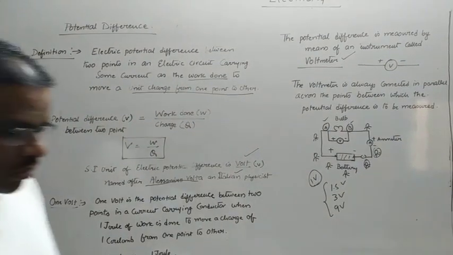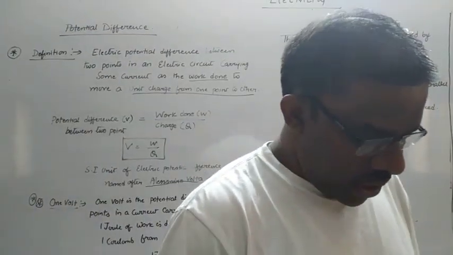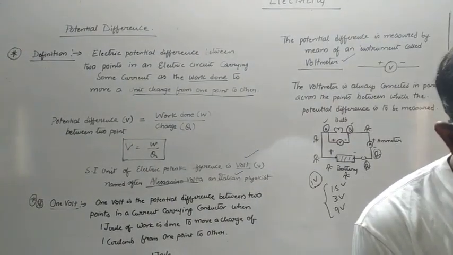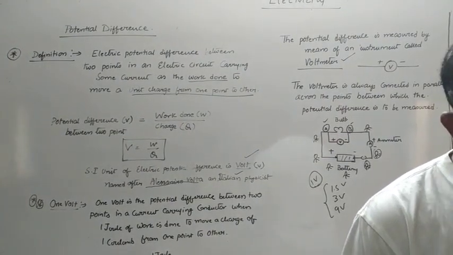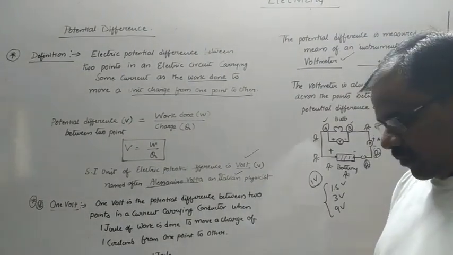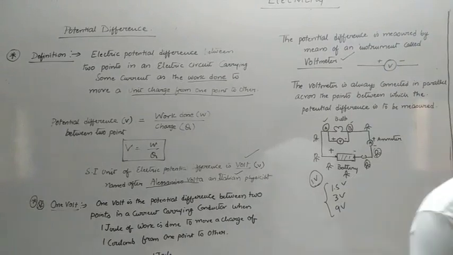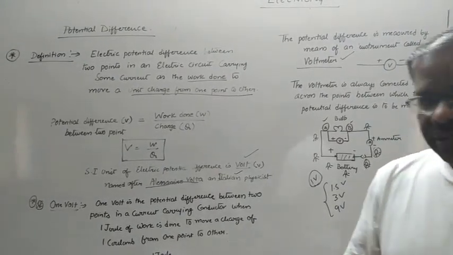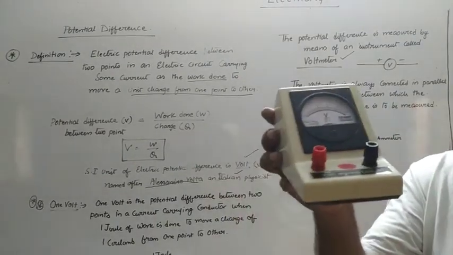Let me show you what a voltmeter looks like. The voltmeter is always connected in parallel in a circuit. Why is it connected in parallel? Because when it is connected in series, it may affect the circuit. When connected in parallel, it offers low resistance to the flow of current, so it can calculate. Now this is a typical example of a voltmeter.